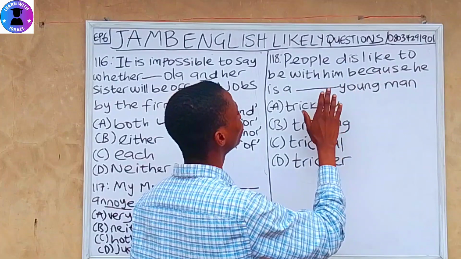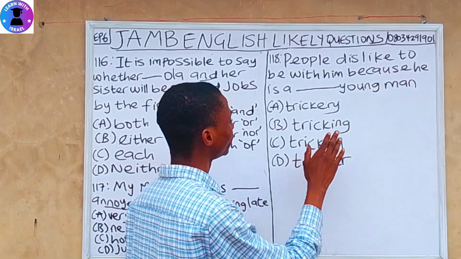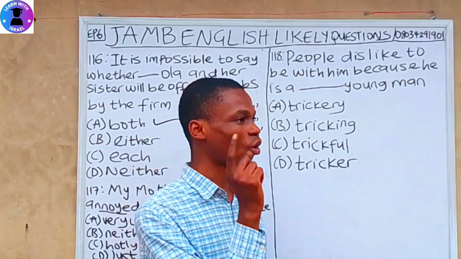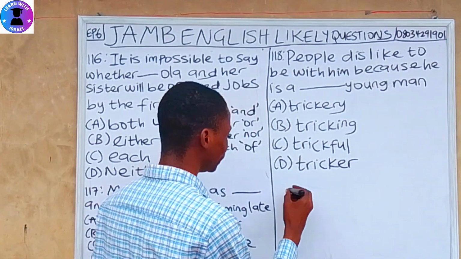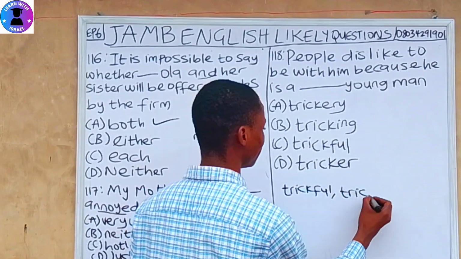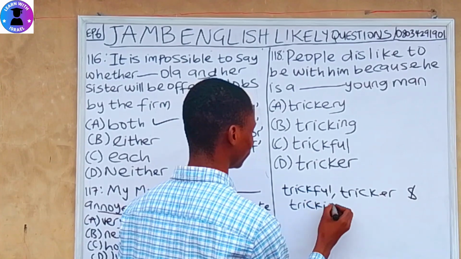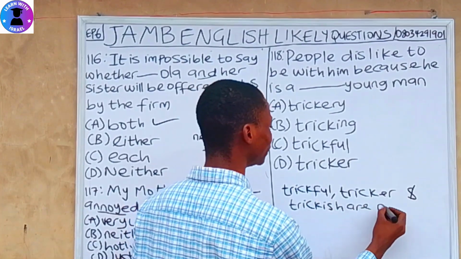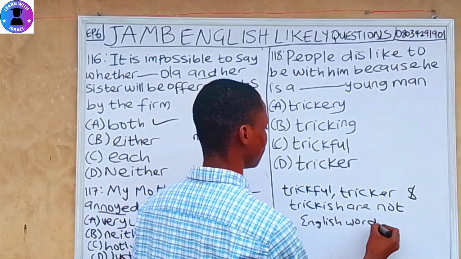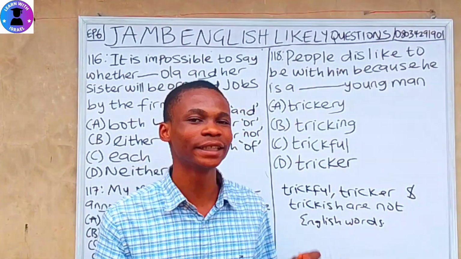People dislike to be with him because he is a young man. A, trickery young man. B, tricking young man. C, trickful young man. D, tricker young man. There is something I want to call your attention to in this question. Trickful, tricker, and trickish are not English words. Both trickful, tricker, and trickish, they are not English words.